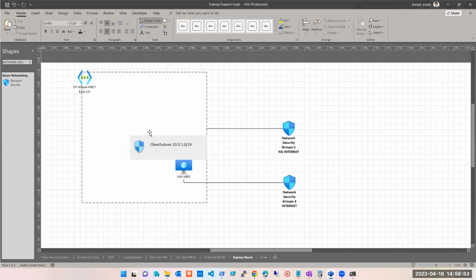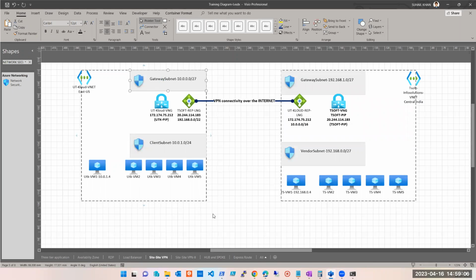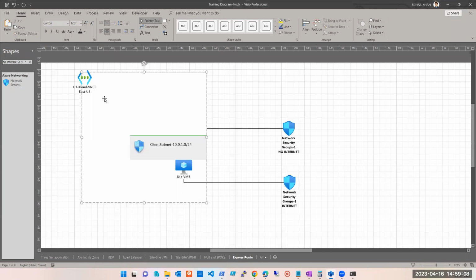So what is it trying to say here? Let's say that I have another subnet here. Okay, now I have two subnets here.